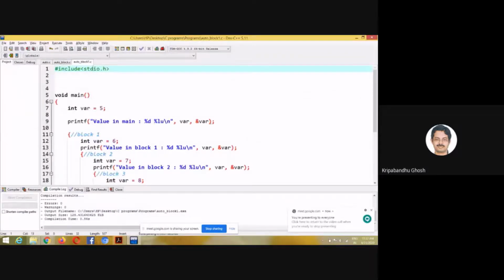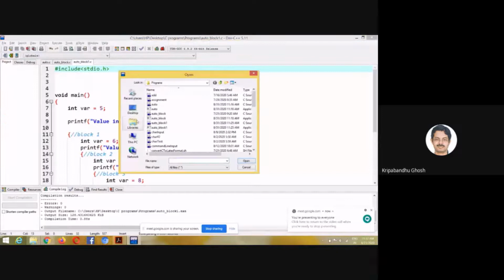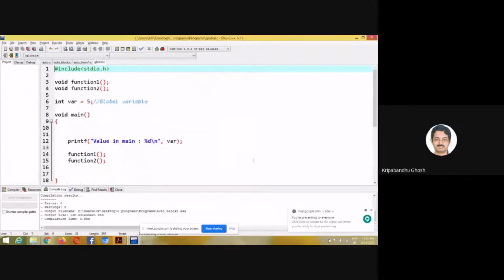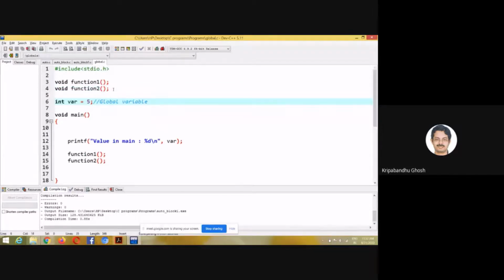So let's look at a program which will help you to differentiate between the scope of a global variable and a local variable, which is also an auto variable. I have written this code already to save time in the class. So this is a simple example. You see that these are two functions, function 1 and function 2, and this is a global variable. A variable is global when it is declared and, of course, initialized outside all the functions. So it is outside main and outside function 1 and function 2.